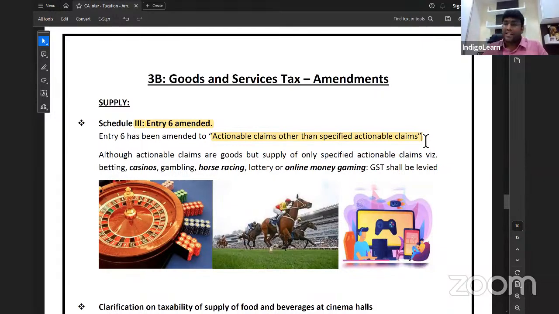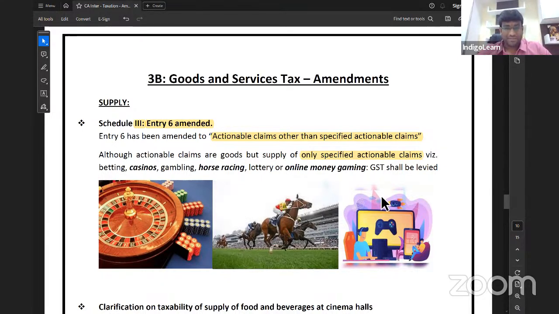A lot of people got addicted to those games. Government thought it's a high opportunity for them to collect tax. Then they said that casino is taxable under GST. Horse racing is taxable under GST. Online money gaming is also taxable under GST. So see the line. Although actionable claims are goods, only on supply of specified actionable claims will GST be levied. What is covered in specified actionable claims? Betting, gambling, lottery, casino, horse racing, and online money gaming. They are all now taxable.